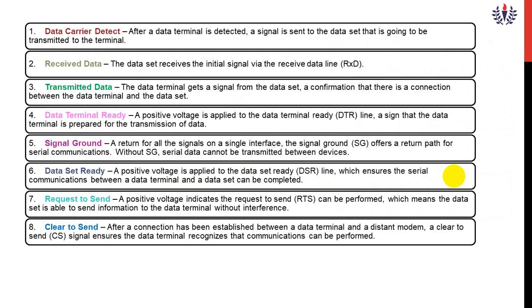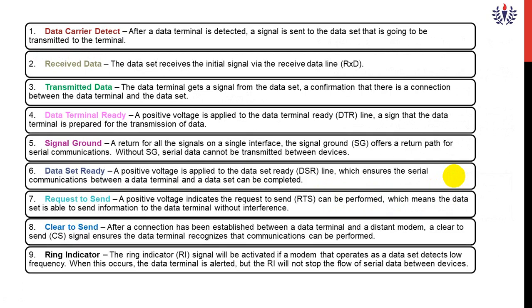These are the pins that I already explained. One is data carrier detect, receive data, transmit data, data terminal ready. This 1, 2, 3 stands for pin numbers. Then data set ready, request to send, clear to send, ring indicator. This indicator will be activated if the modem operates and the data set detects a low frequency. Okay. When this occurs, the data terminal will be alerted, but the RI will not stop the flow of serial data.